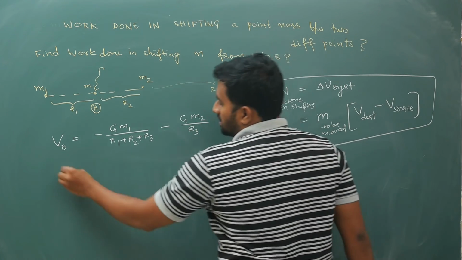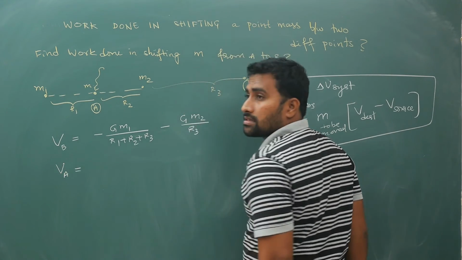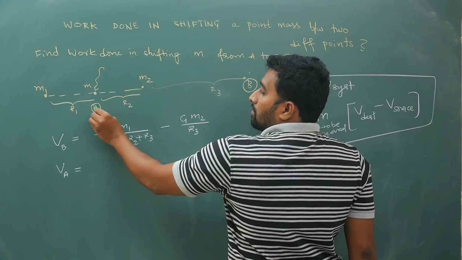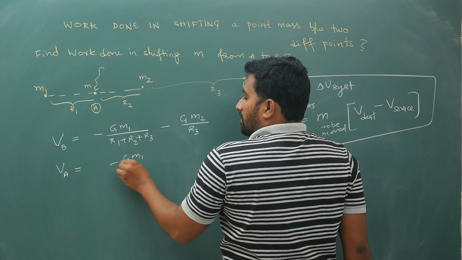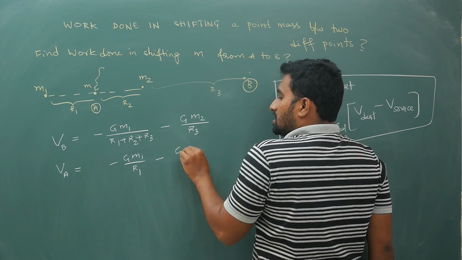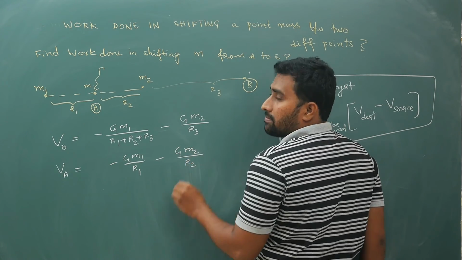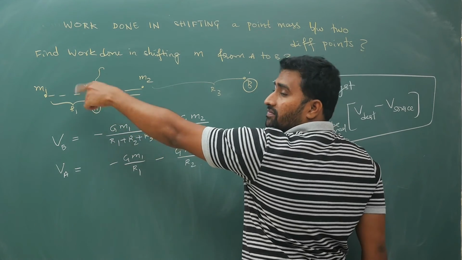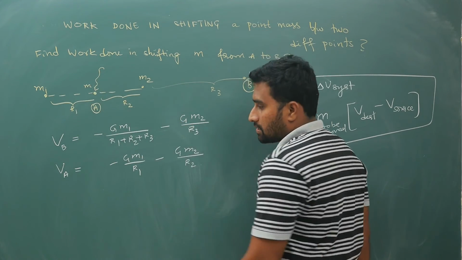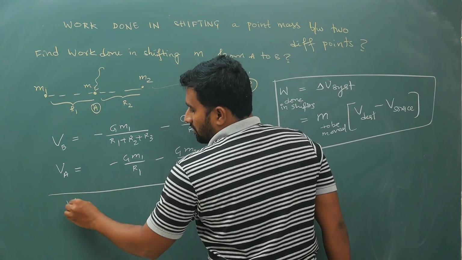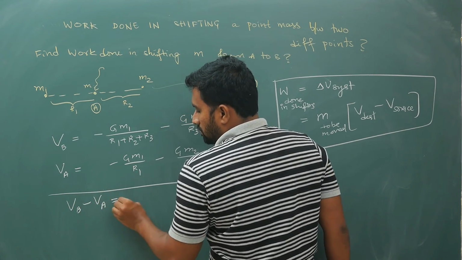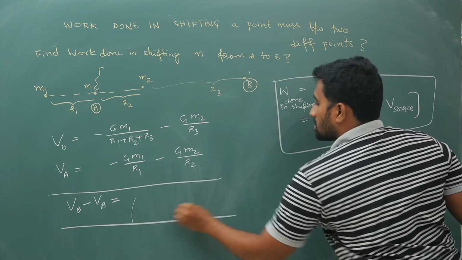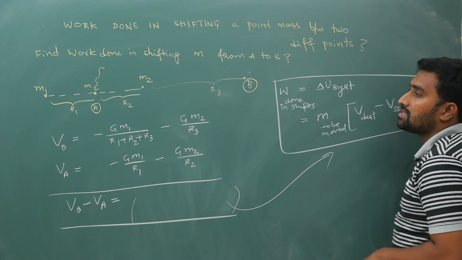Next, potential at A is minus G m1 by r1 minus G m2 by r2. Don't consider potential because of the shifting mass, consider only the remaining elements. So get the VB minus VA value and substitute it into this expression to get the required answer.